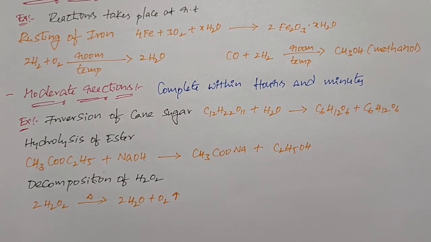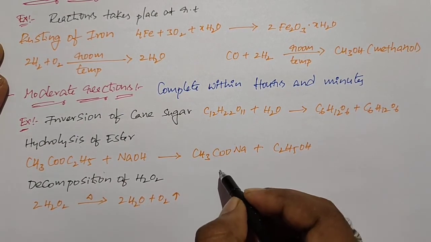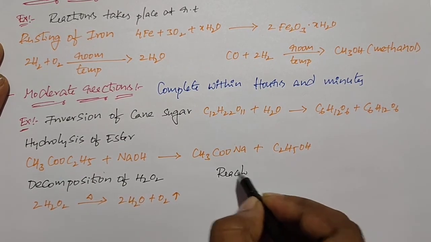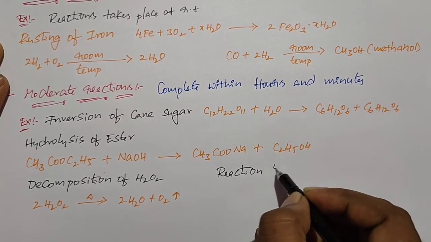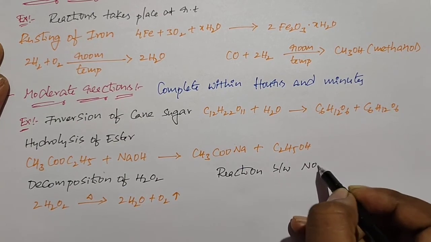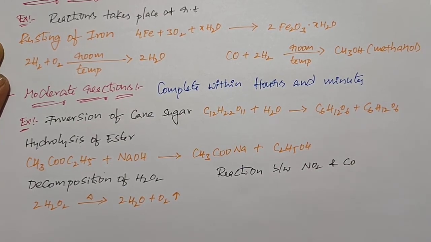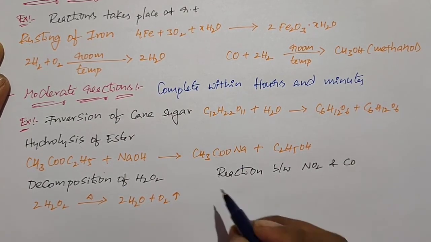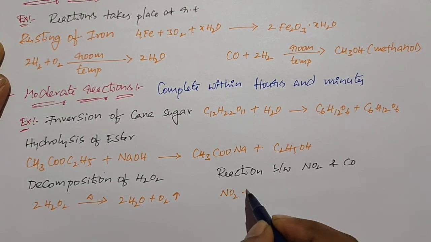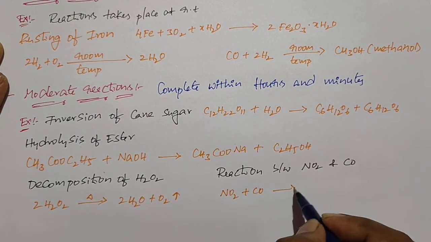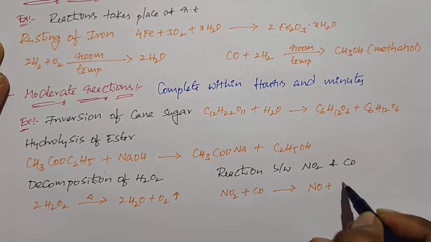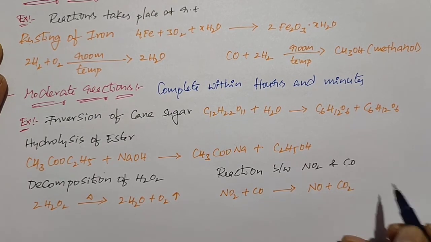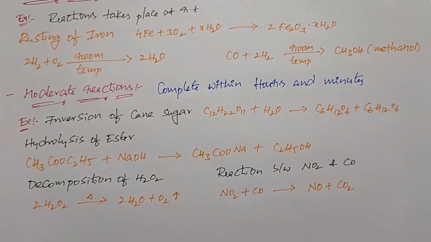And one more is the reaction between nitrogen dioxide and carbon monoxide. When nitrogen dioxide and carbon monoxide react together, they form nitric oxide and liberate carbon dioxide. So these are some examples for moderate reactions.